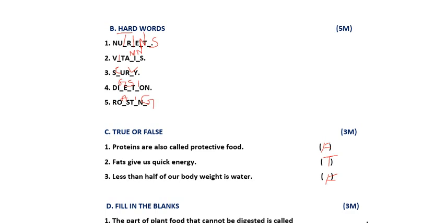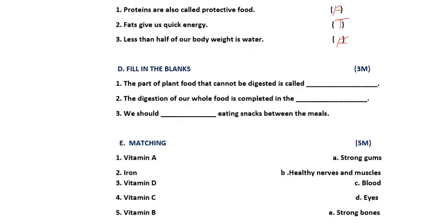Okay. Now moving to the next point, children. Next bit is what? Fill in the blanks. The part of plant food that cannot be digested is called. I told you some food will not be digested. That food is called what? Roughage or fiber. Anything you can write, roughage or fiber. Spelling of roughage is R-O-U-G-H, A-G-E. Roughage or fiber, anything you can write.